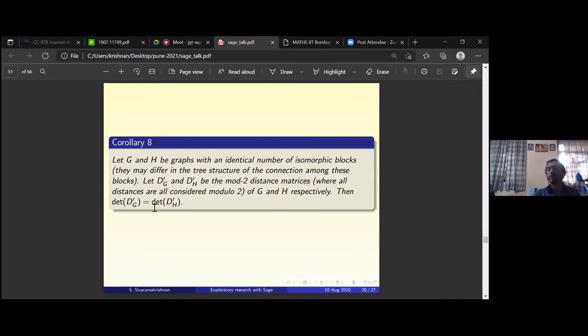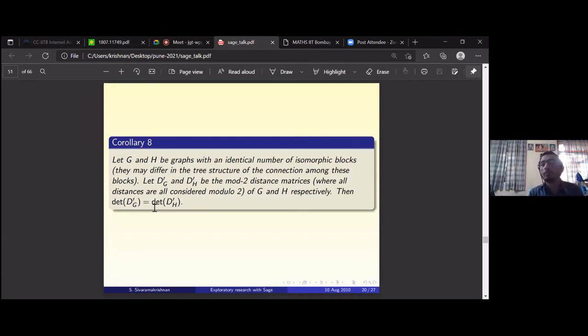Of course, we can get some other results, though I don't know what you get by cofactor sum when you put q equal to minus 1. It's hard to effectively pin down what it is. But here is a statement. You take two trees, and take the mod 2 distance; their distance matrix is the distance matrix with mod 2 entries. They have the same determinant. This was not known before.